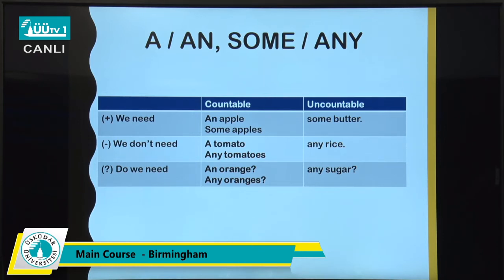We use any for countable and uncountable negative sentences, and also we use any for countable and uncountable question forms. Yeah, you can say, do you need an orange if it is one, or you say, do you need any oranges, or you say, do you need any sugar? So oranges, countable noun. Sugar, uncountable noun.